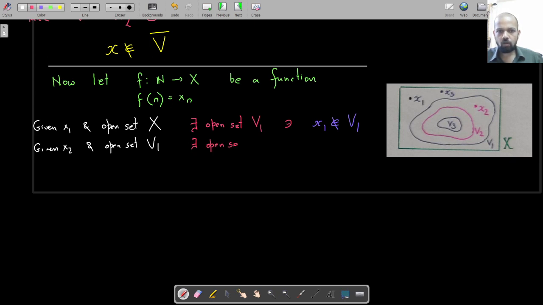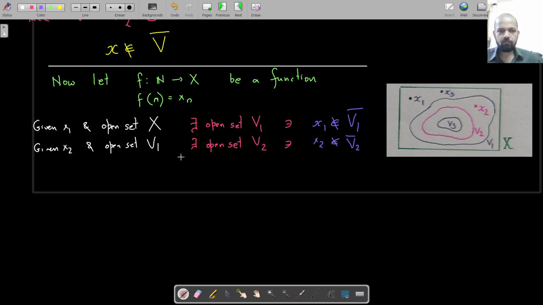This is all by the claim we have just proved: given a point and given an open set, you can find another open set V2 such that, by the way, this is closure here, x1 does not belong to V1 closure, and open set V2 such that x2 does not belong to V2 closure, and so on. And you can keep doing this.